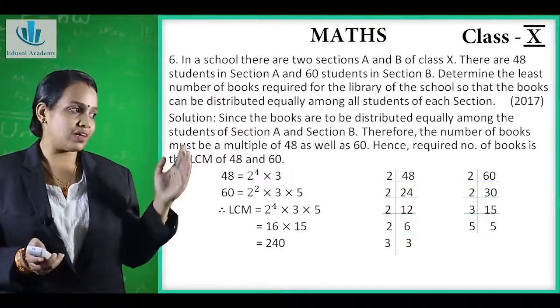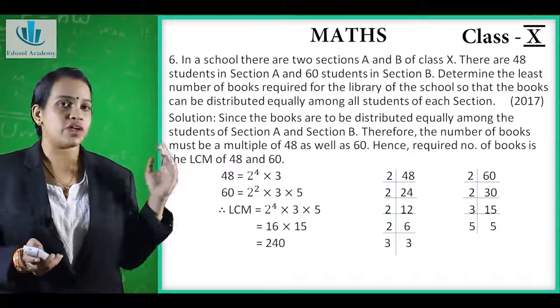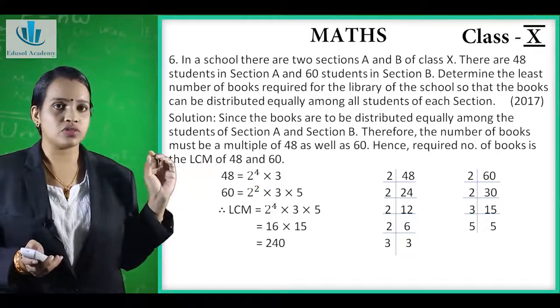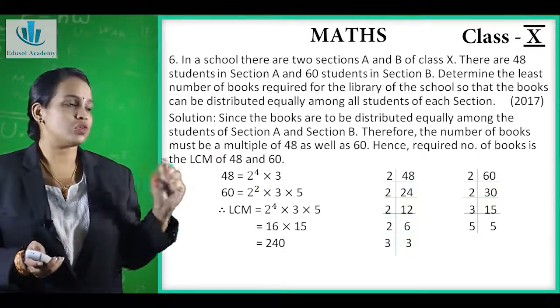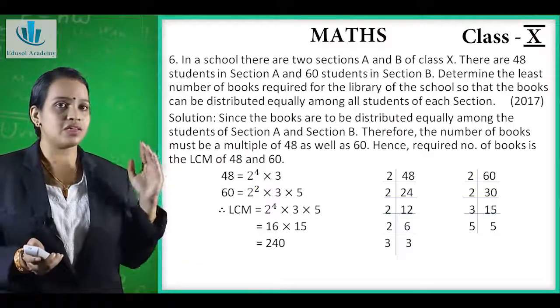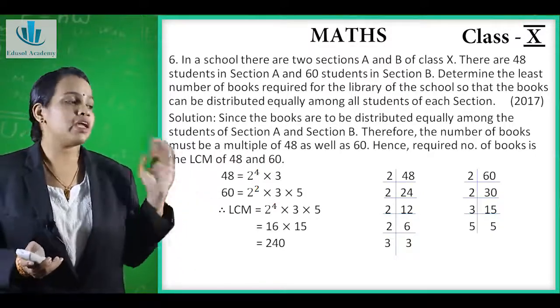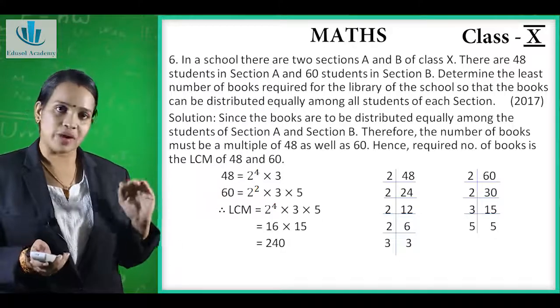So first we will factorize the numbers. 48 we can factorize starting with the smallest prime number, which is 2. So it is 2, 24. Again it is divisible by 2, it is 12. Again by 2, 6. Again by 2, 3. Now 3 is divisible by 3.